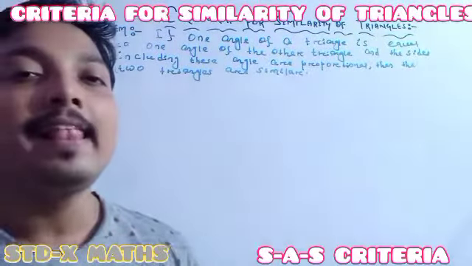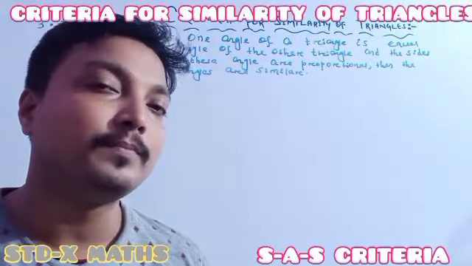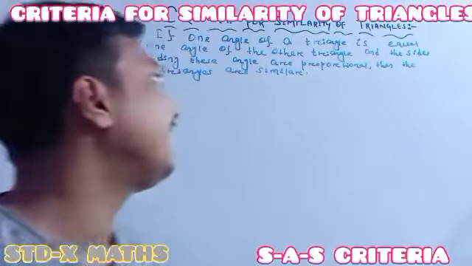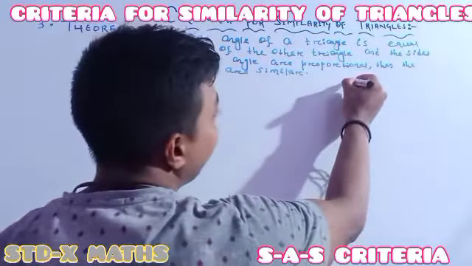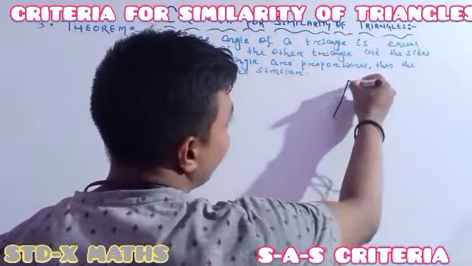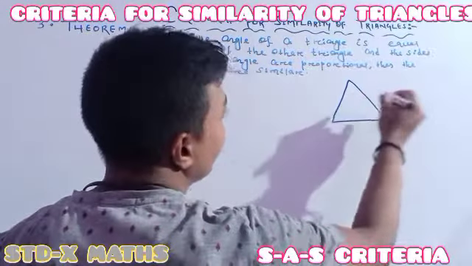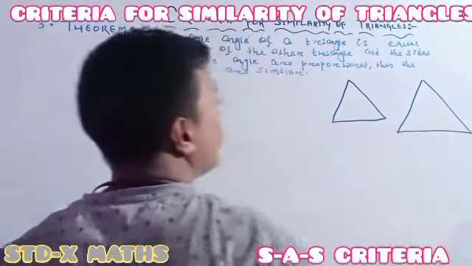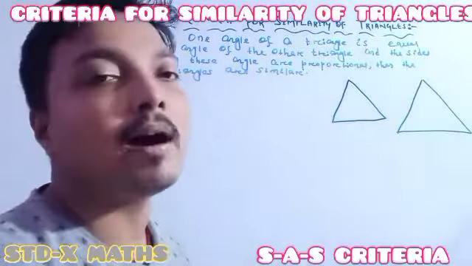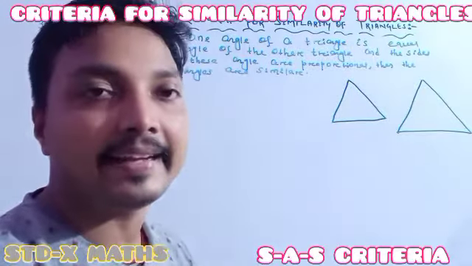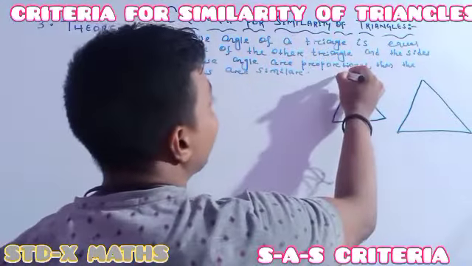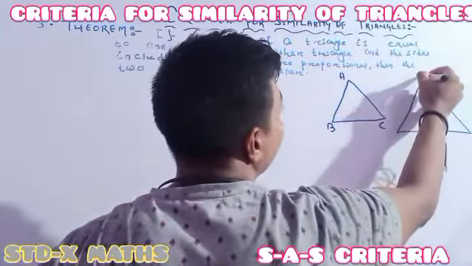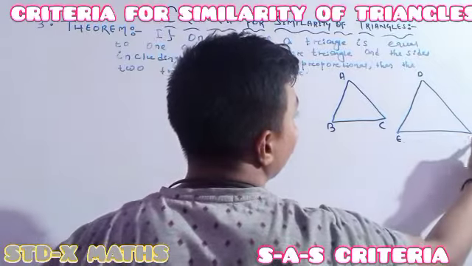See, now we will step forward to prove the third criteria of triangle similarity. Actually the third criteria of triangle similarity says, just see everyone perfectly. In the picture I want to show you everything. The name of the criteria is called the SAS similarity criteria. SAS similarity criteria says, suppose the triangle name is ABC, and here the name of the triangle is suppose DEF.